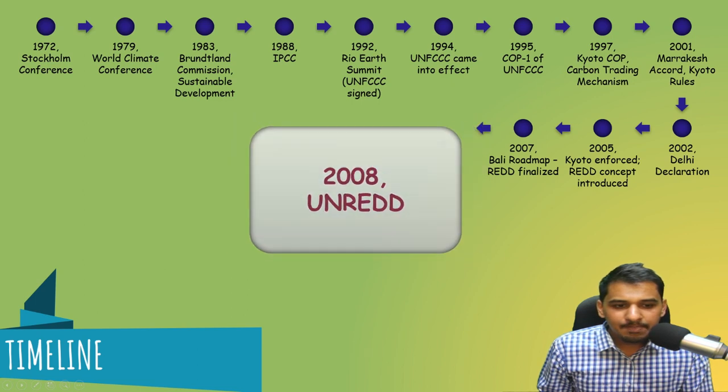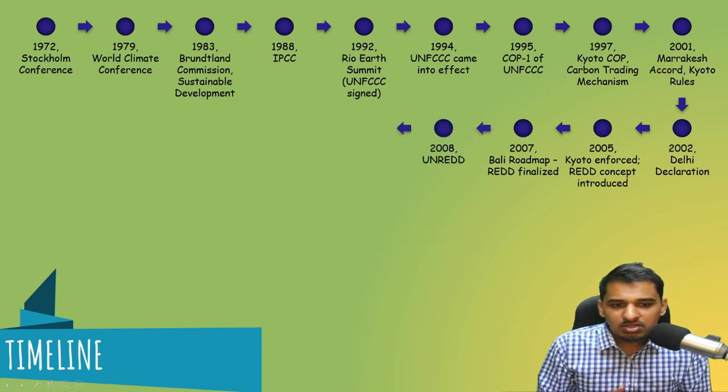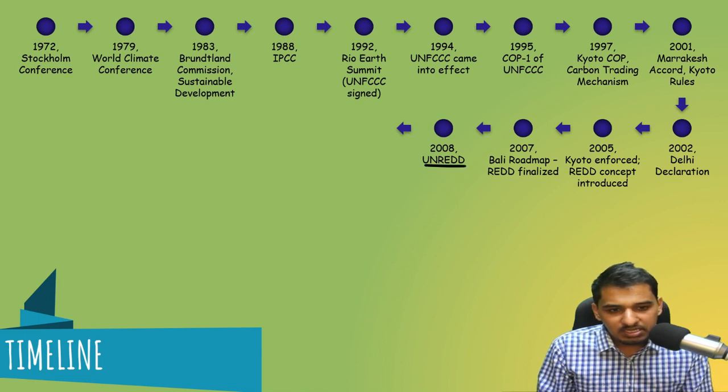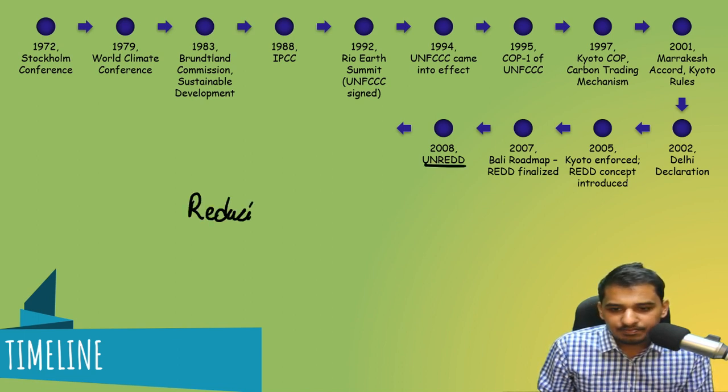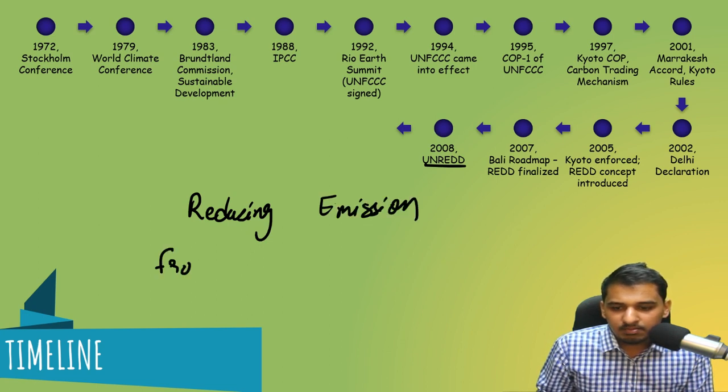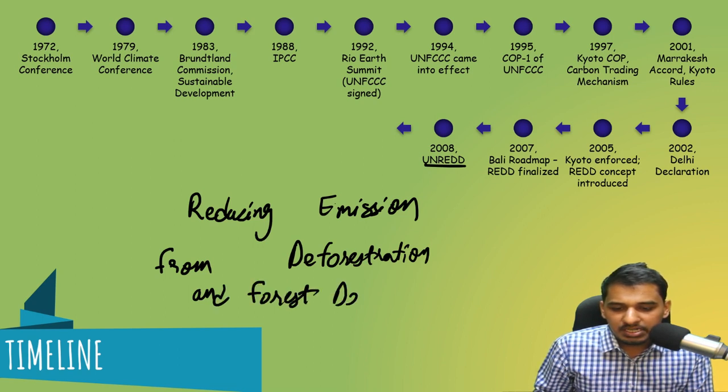Then in 2008, UN REDD was finally adopted. Okay, so what is the full form of this REDD? REDD stands for reducing emission from deforestation and forest degradation.